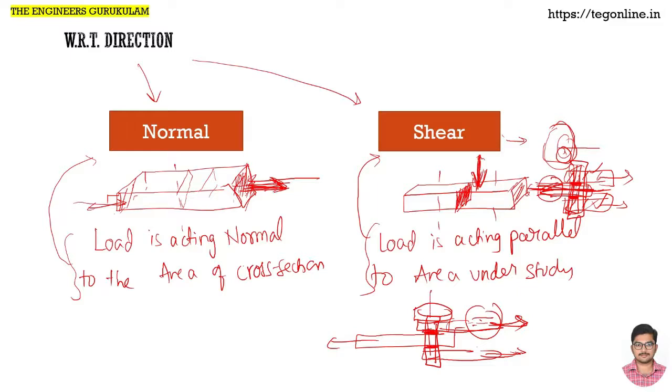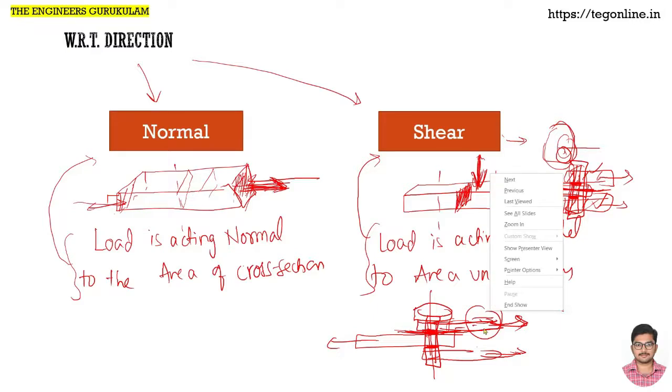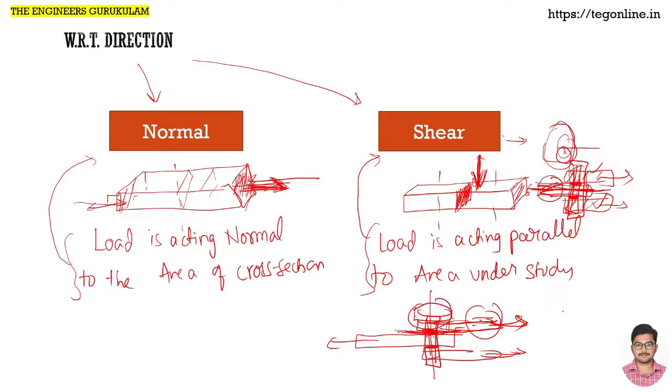When we are studying this bolt, this load is acting parallel and is trying to shear this area of cross section. If we keep pulling beyond a certain limit, this bolt will break into three pieces: the top part, the middle part, and the bottom part. That is a cutting action. It is called shearing, and the force involved there is shear force or load. Okay, hope you are clear.